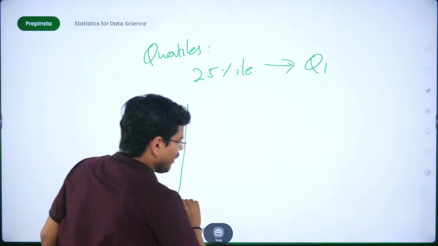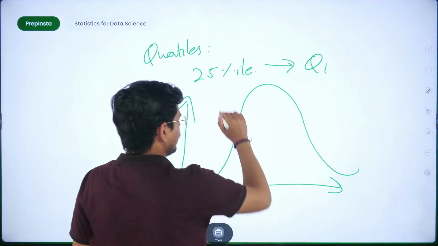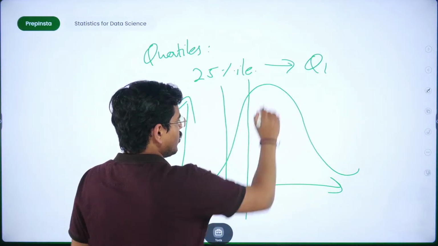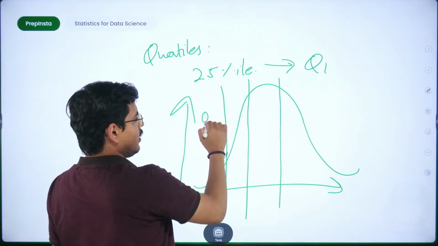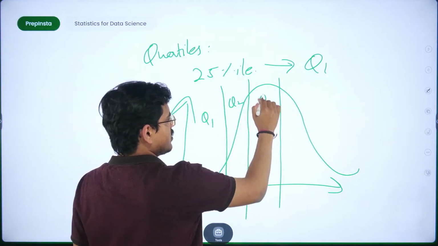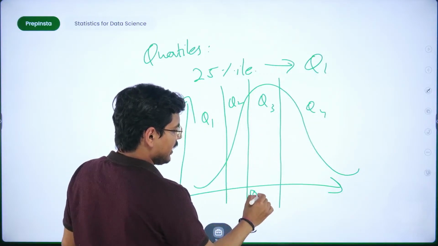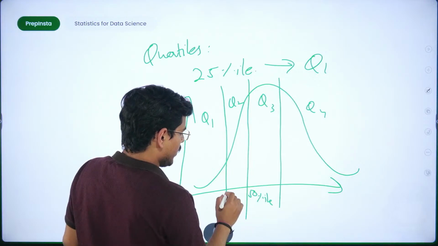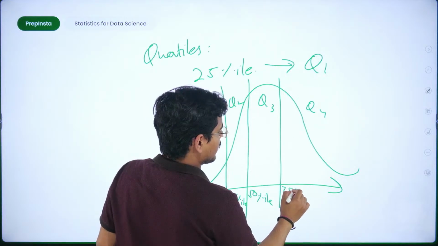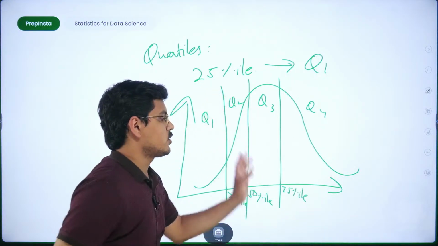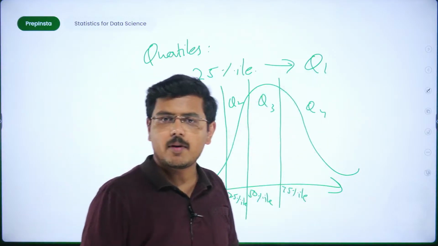Why so? If the data is distributed like this, see, if the data is distributed like this, then we divide it into such 4 quarters, fine. This is Q1, this is Q2, this is Q3 and this is Q4, in such a manner that here it is 50 percentile, here it is 25 percentile, here it is 75 percentile, and then post 75 percentile everything is the last quarter. Fine, so I hope this clears pretty much about quartiles.